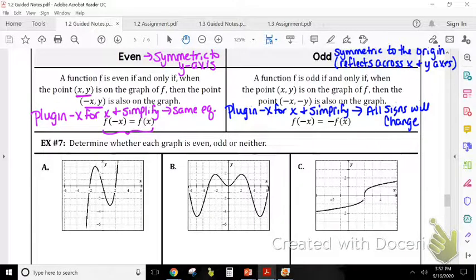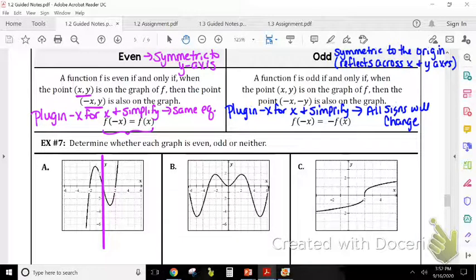Look at it. First, if we're trying to do this, just looking at whether it's symmetric to the y-axis or if it's symmetric to the origin, first let's check the y-axis. So I'm going to draw a line here on my y-axis. Remember, if it is symmetric to the y-axis, the left side should look just like the right side, where if I folded on that y-axis, it would lie on top of itself. And it does not here. So this one is not symmetric to the y-axis, which means it is not even.